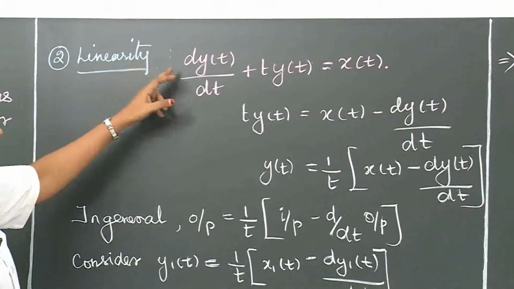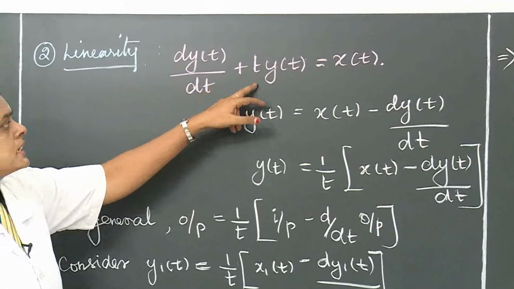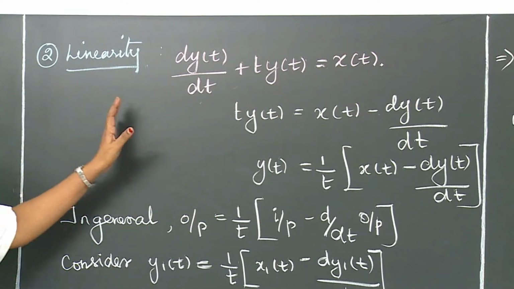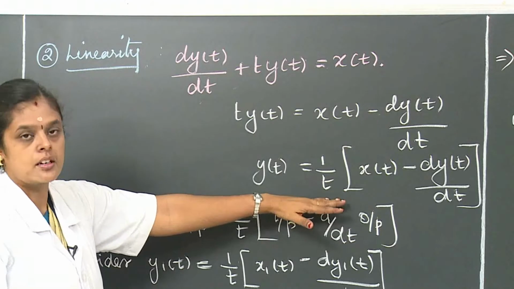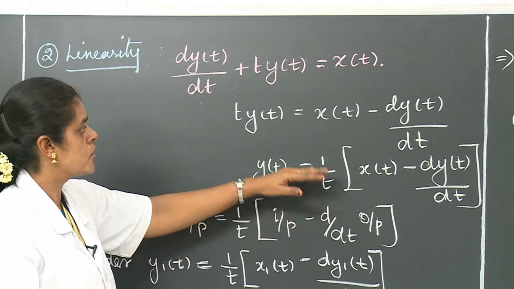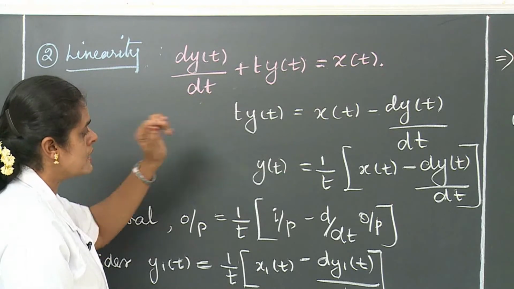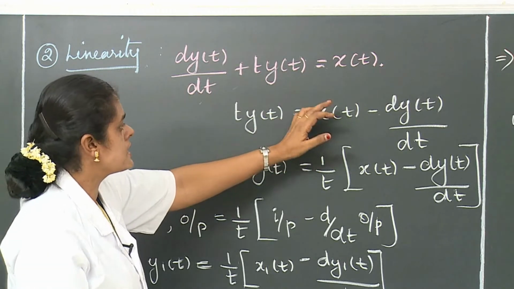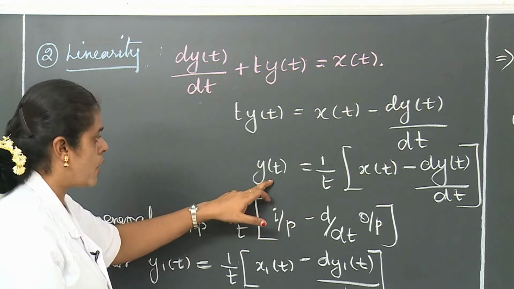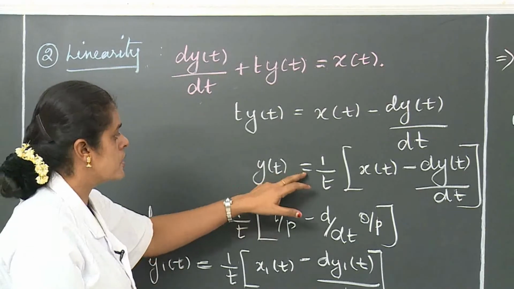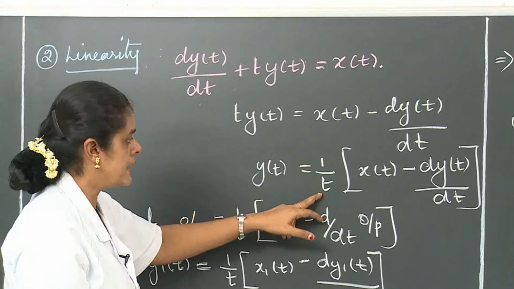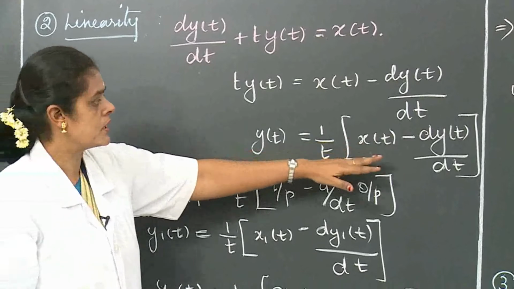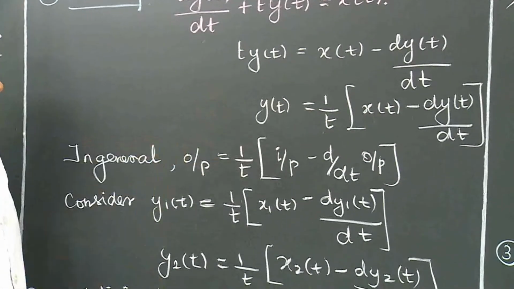For the linearity property, the problem is dy(t)/dt + t·y(t) = x(t). The output is on the left side; everything other than this moves to the right side. After simplification, y(t) = (1/t)·x(t) − (1/t)·dy(t)/dt. So we have only the output here. The output is equal to input, in that form.